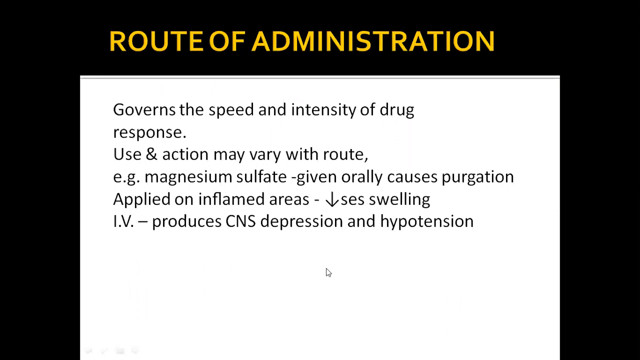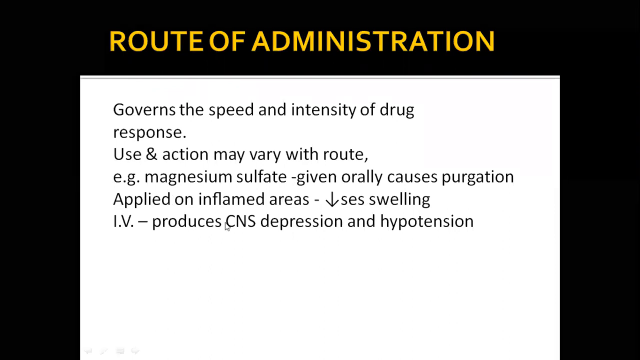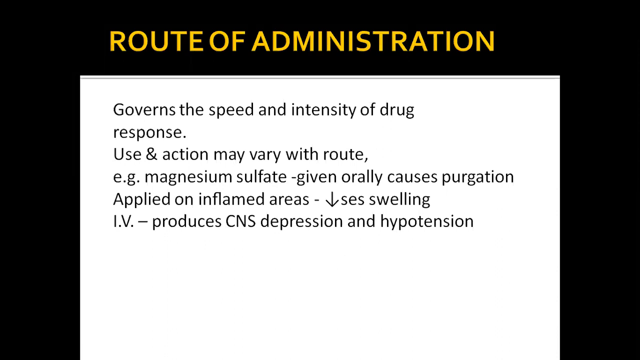Okay. So for example, here is one. Magnesium sulfate orally can cause purgation, that means diarrhea. Magnesium sulfate on topical application, we call it Epsom salt or a dressing solution, which is used to decrease the swelling on the legs. Intravenously it can produce CNS depression and hypotension. So this is a drug with three modes of delivery producing three different effects.